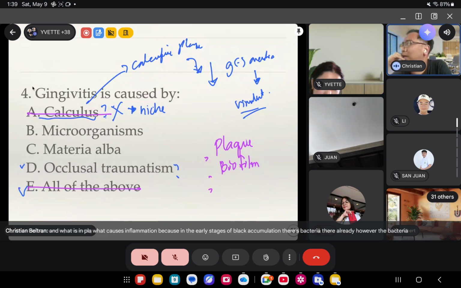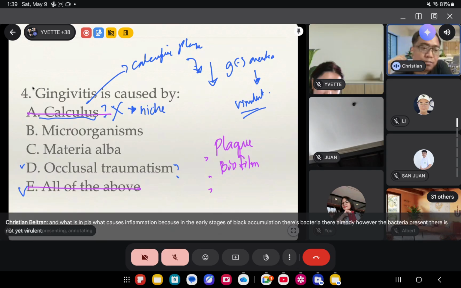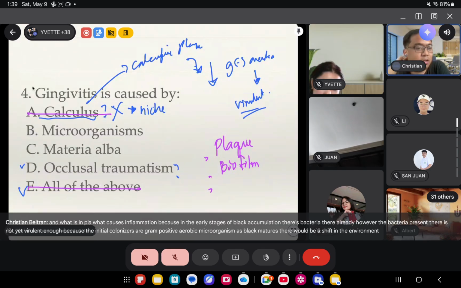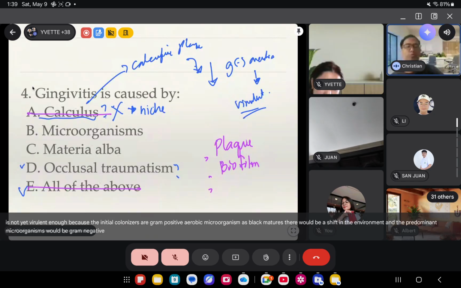However, the bacteria present there is not yet virulent enough because the initial colonizers are gram-positive aerobic microorganism. As plaque matures, there would be a shift in the environment, and the predominant microorganisms would be gram-negative anaerobic microorganisms. And those are the ones that are able to cause inflammation.